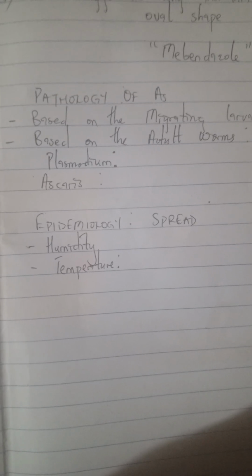Ascaris normally likes a cool environment, so that it can grow under cool conditions. Now, we will look at how Ascaris usually gets spread.